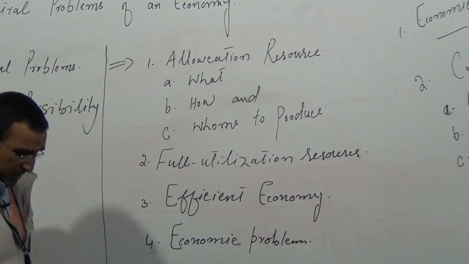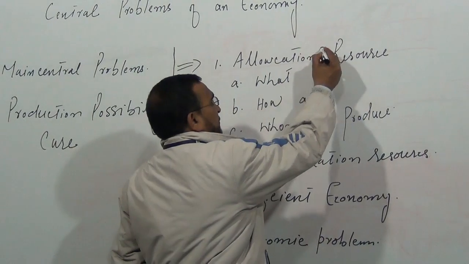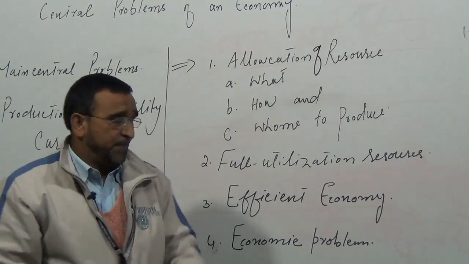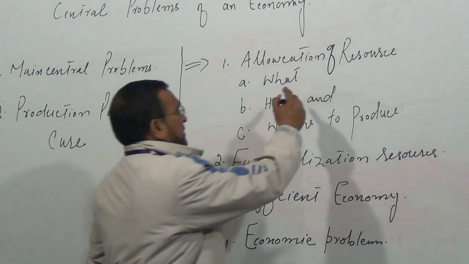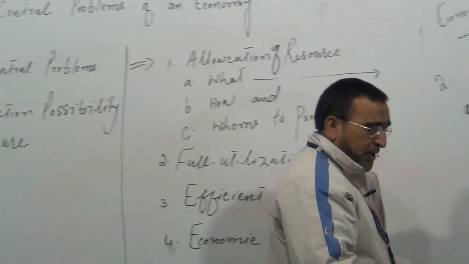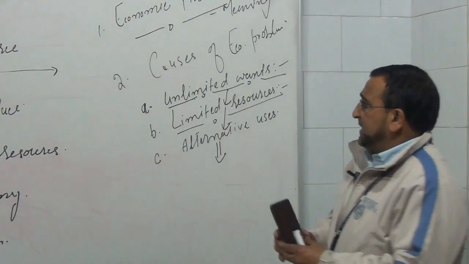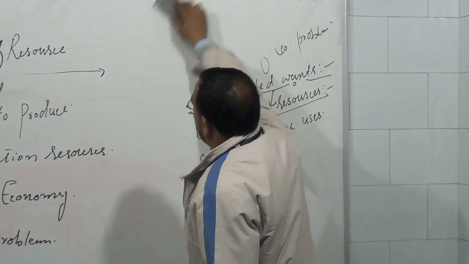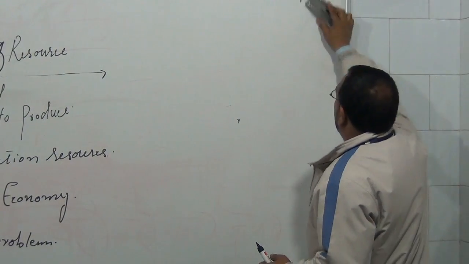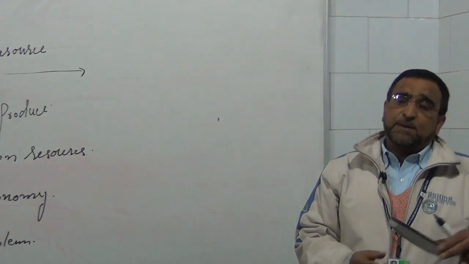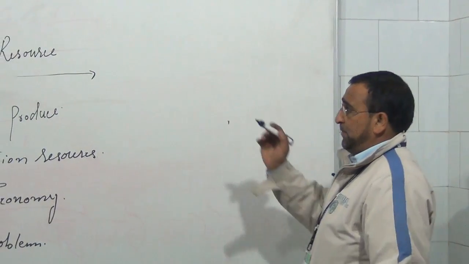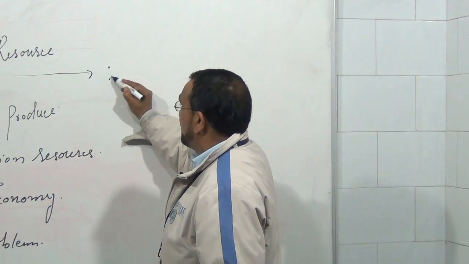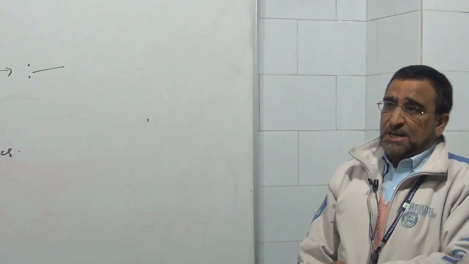Now let's come to the first problem, that is allocation of resources. Allocation of resources means three things: what, how, and for whom to produce. Let us consider the first one, that is what to produce. You may be aware that in an economy the resources are given. By the given resources we cannot produce all the goods and services that we need in an economy. So when we utilize our resources, we have to think what to produce, which simply means what goods we have to produce.